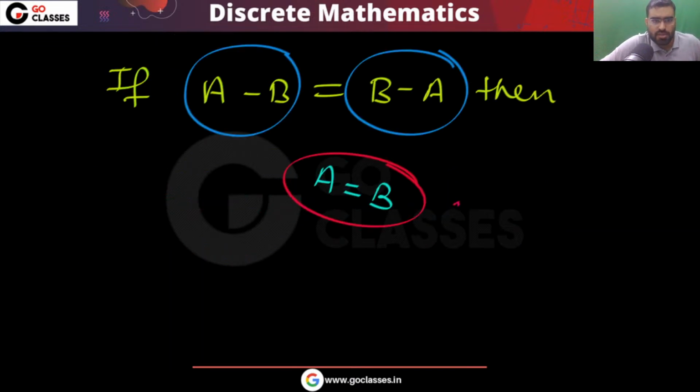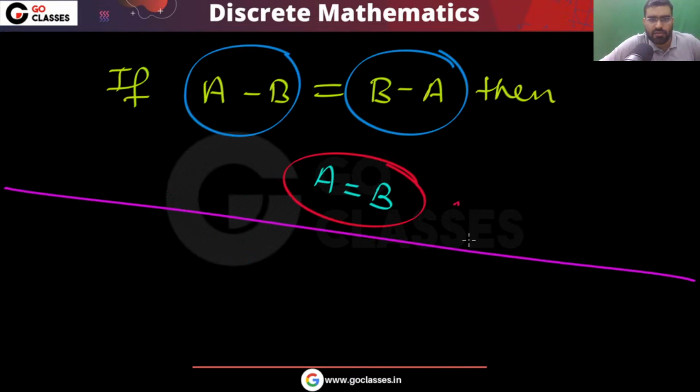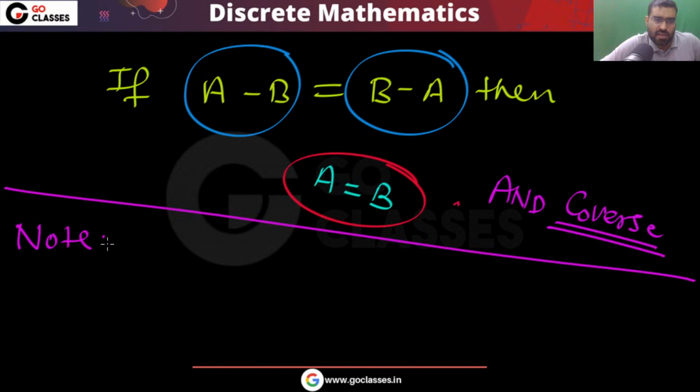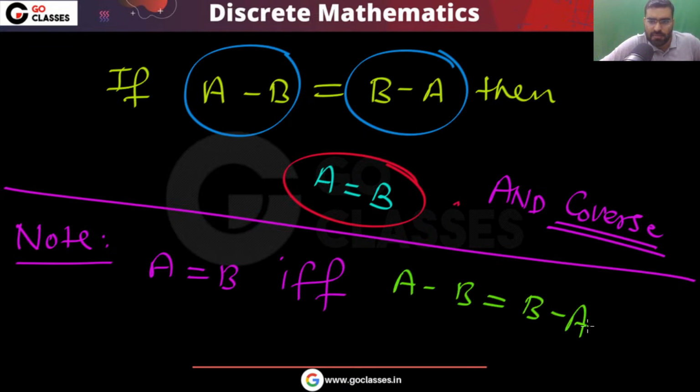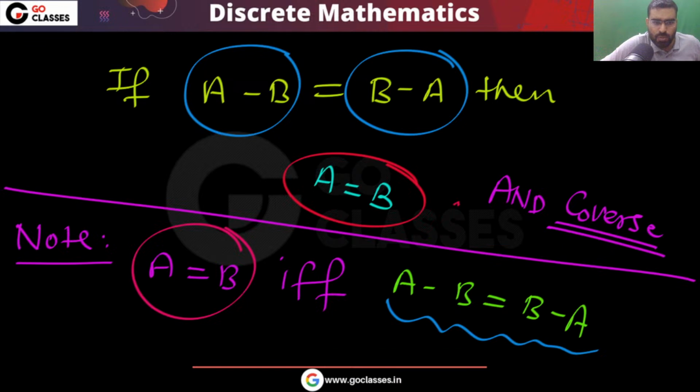Okay, let's move on. So you can see that this will happen, and converse is also true. So I can say that A is equal to B if and only if A minus B is equal to B minus A. And if A is not equal to B, then A minus B is not equal to B minus A.